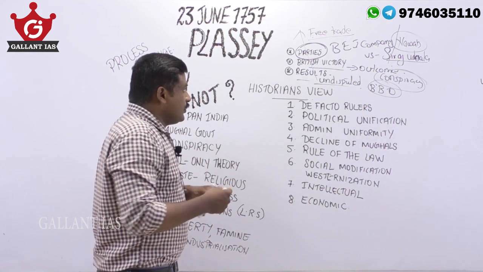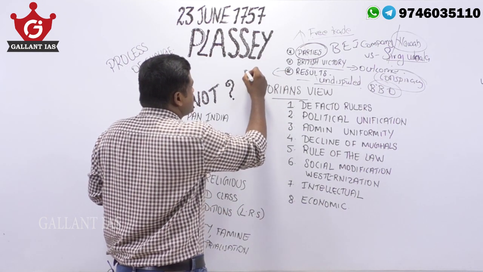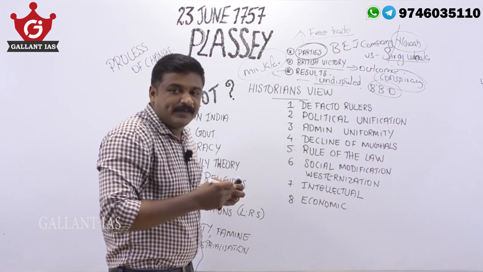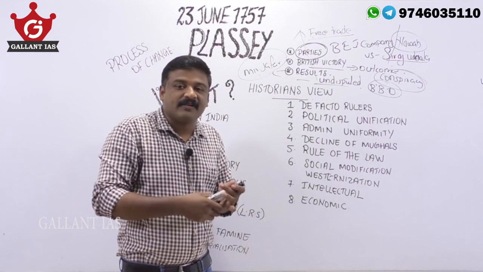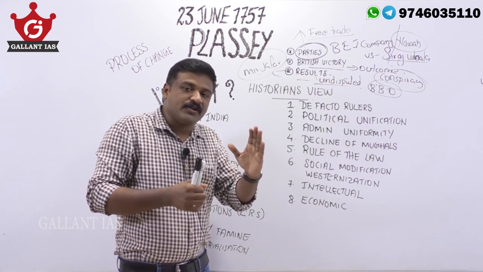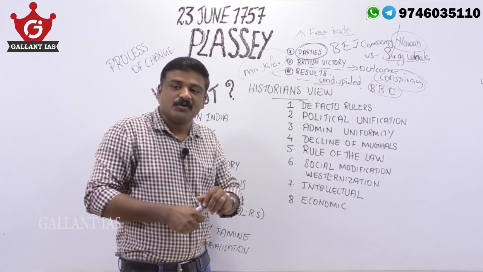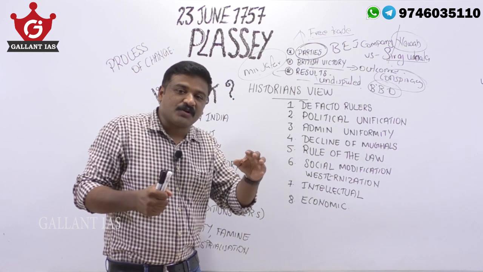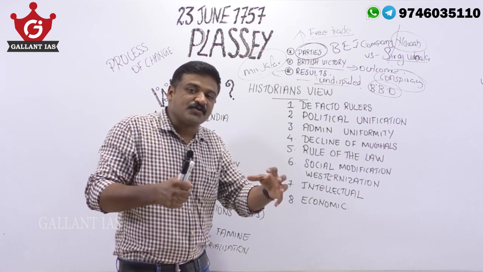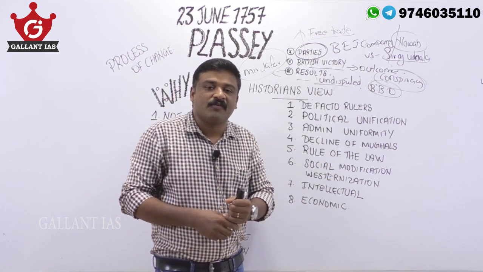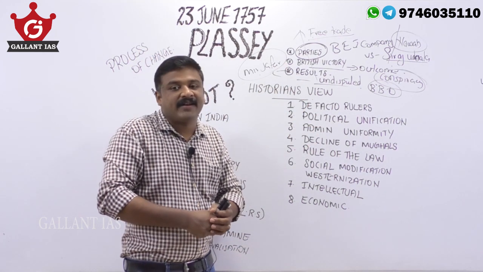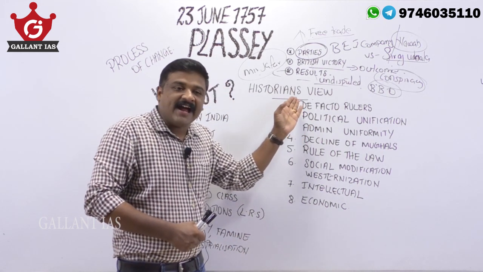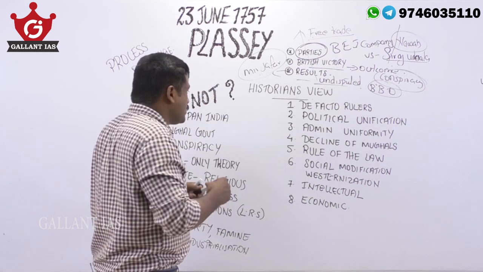Also, we can say that they appointed Mir Jafar as the puppet ruler of Bengal. Then Mir Jafar gave the British control of the revenue of the 24 Parganas. With the control of the resources of Bengal, the British laid the foundation for building up a huge British empire in the Indian subcontinent.